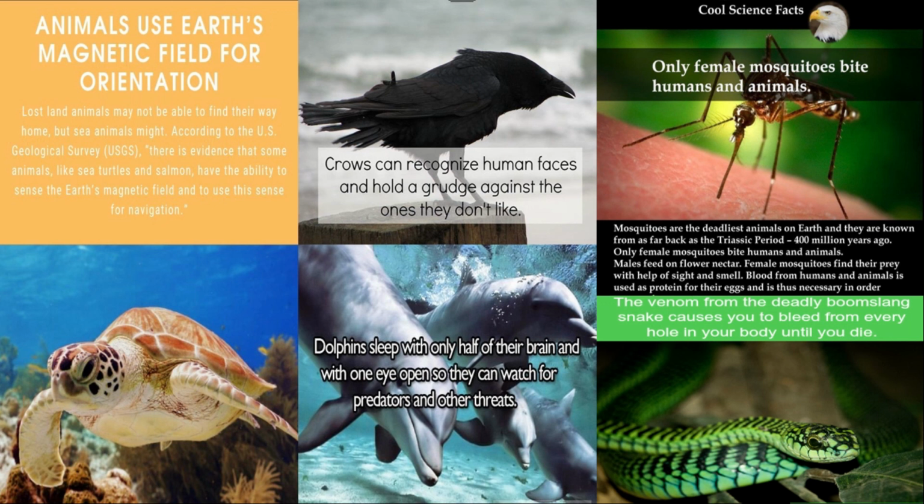Then the last thing is the venom from a deadly snake. The snake's name is boomslang. The venom from this deadly boomslang snake causes you to bleed from every hole in your body until you die. Dangerous.